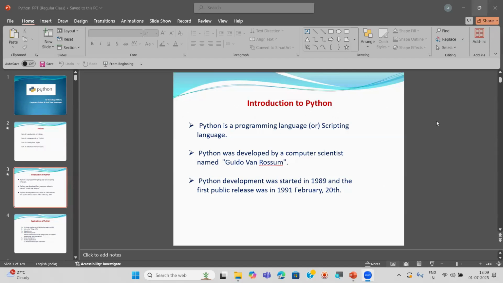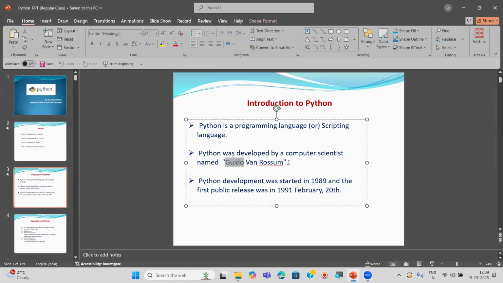Now, that is what programming language means. Can you repeat now: what is a programming language? It is used to write the programs to develop the software or applications. Now, Python is a programming language. It was developed by a computer scientist named Guido van Rossum. Python development started in the year 1989, and the first public release was in the year 1991, exactly on February 28th.